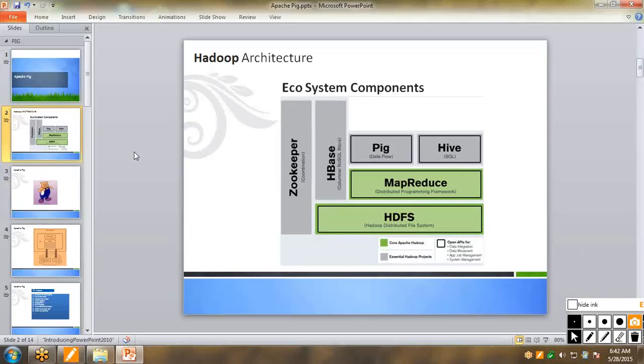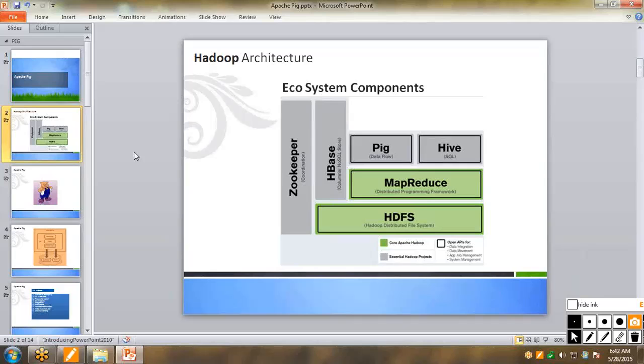And just like in Hive, what we have seen, UDFs, user-defined functions, right? Pig has all the extensibility. You can extend the Pig capability, write the code in Java or Python, and integrate with the jar file or the Python script in Pig. You can have the extensibility in Pig.